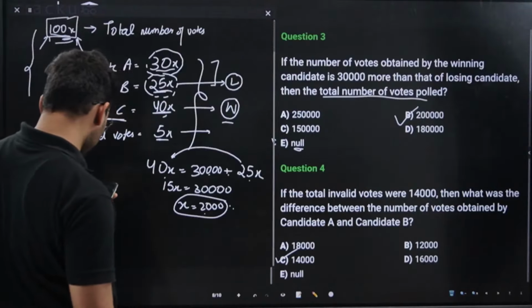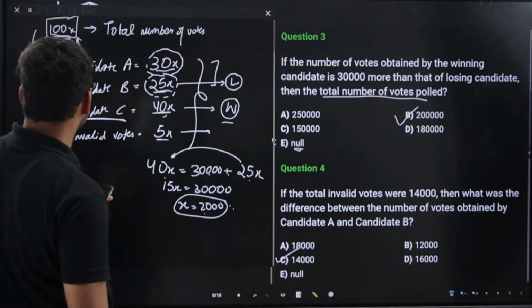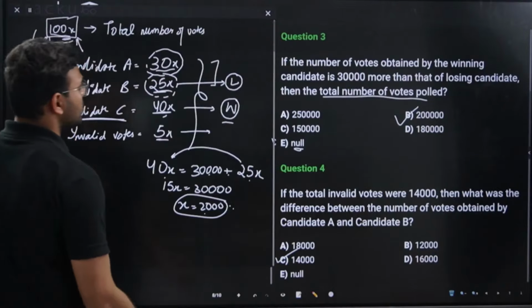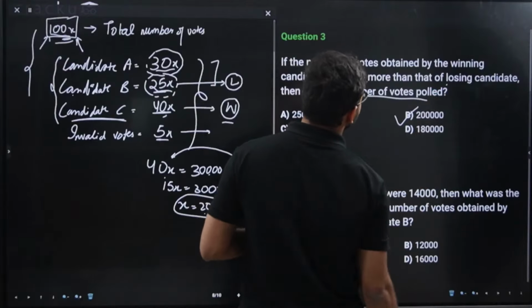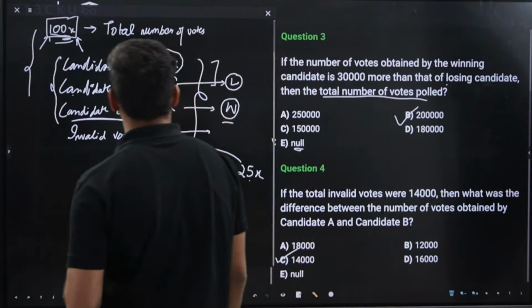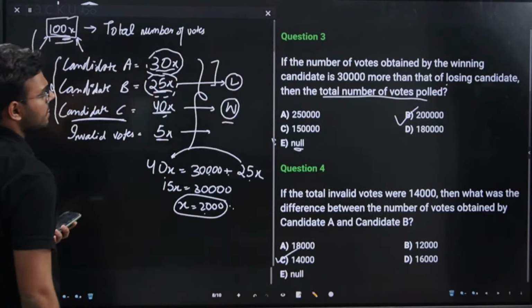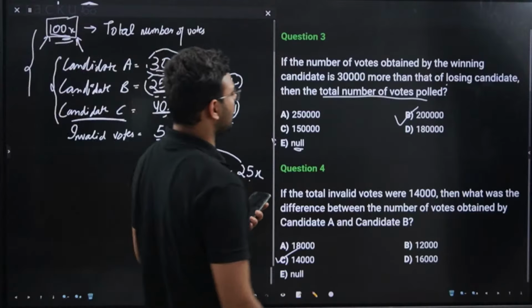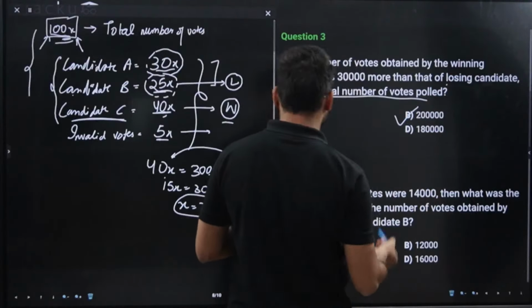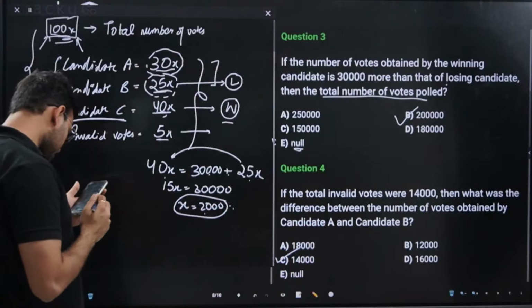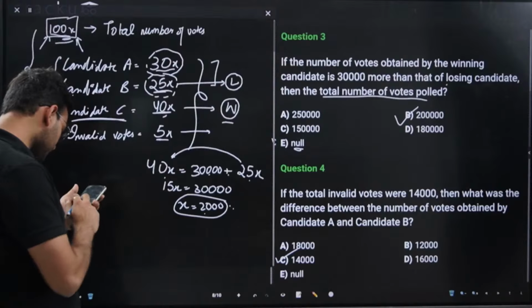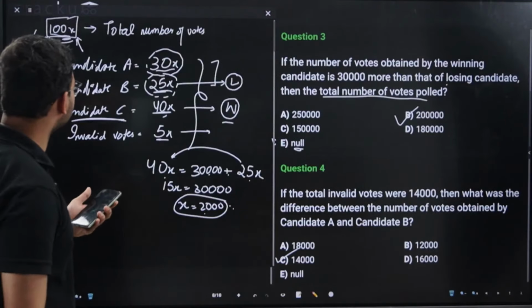Sir, why not A? Both B and A are losing. Okay, this point is correct as well. So it should be a correction that more than that of a losing candidate should be something like more than that of the candidate, which, okay, this point is correct, to be honest. Who pointed this out? Yuki, your point is very much correct, because yes, both A and B are losing.